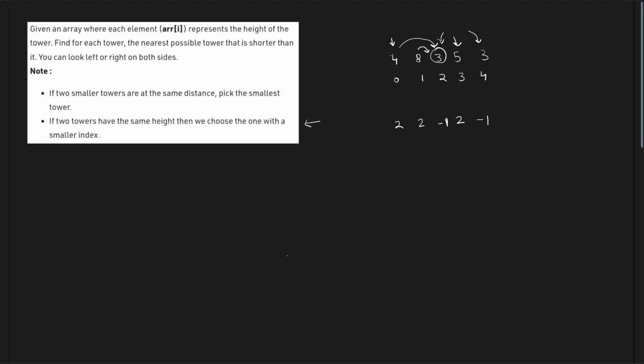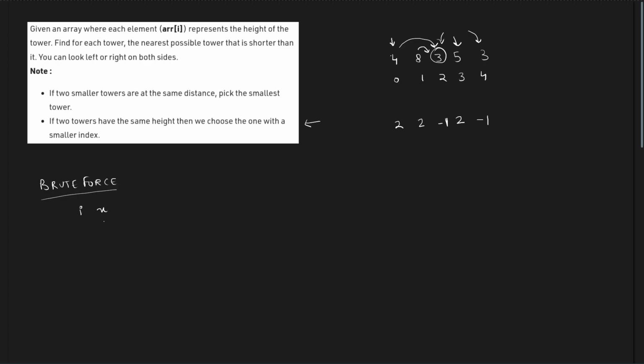Now let us discuss some approaches of how we can do this. Let us first discuss the brute force approach. Now what you can do is, for any index I, you can take a variable x. What is x?